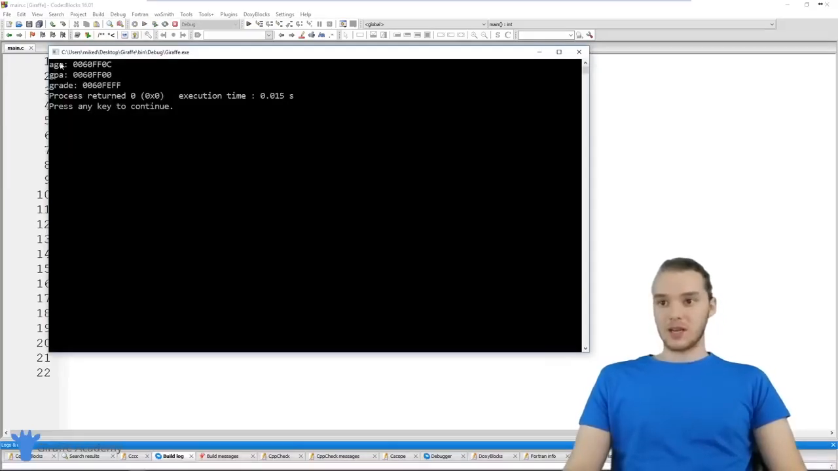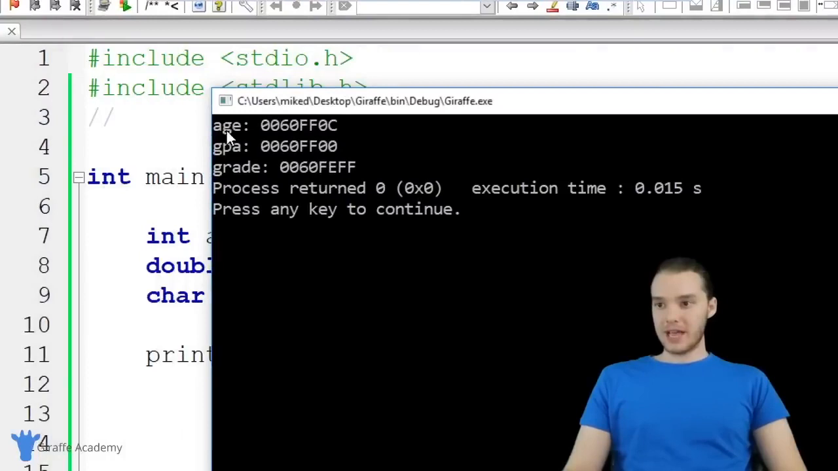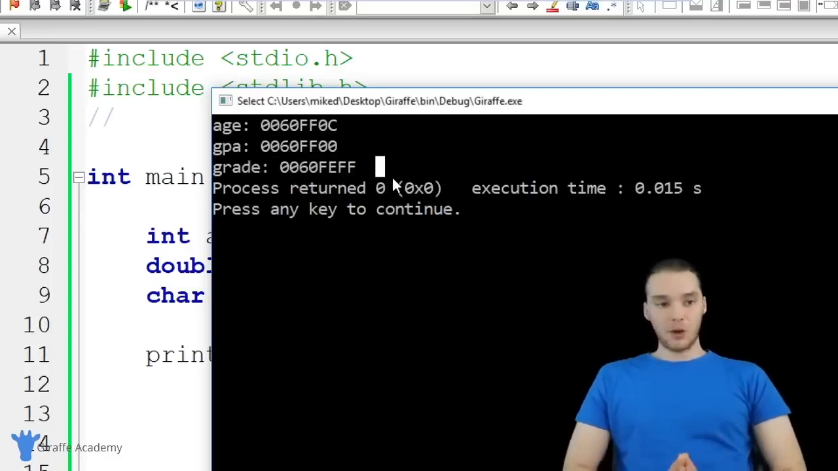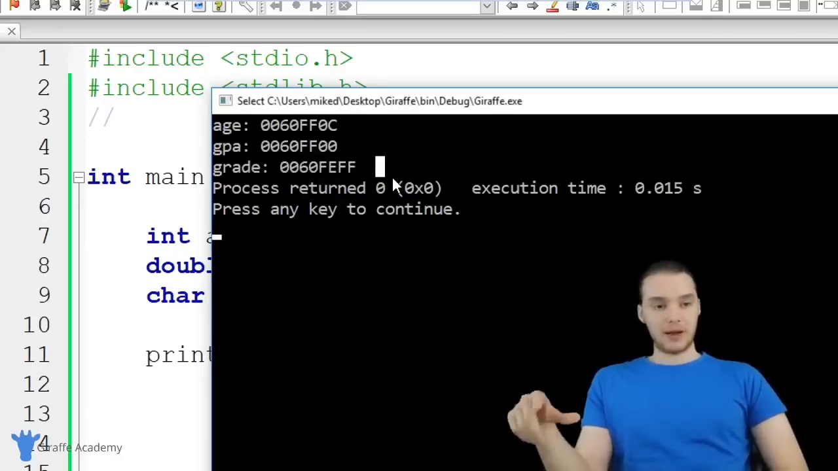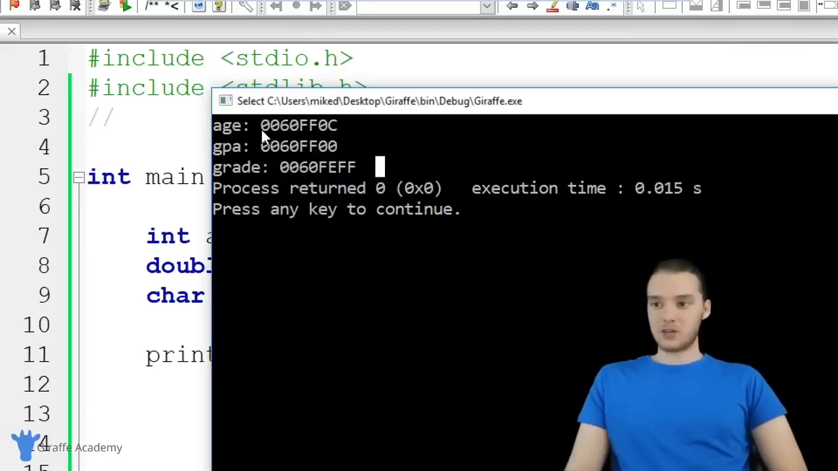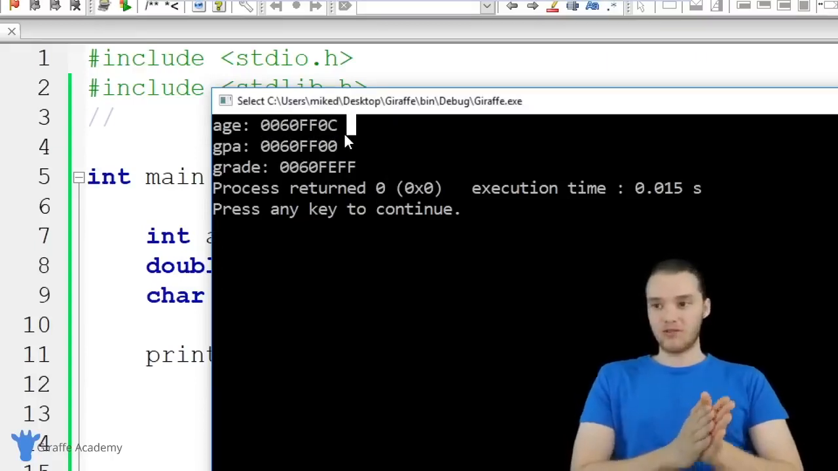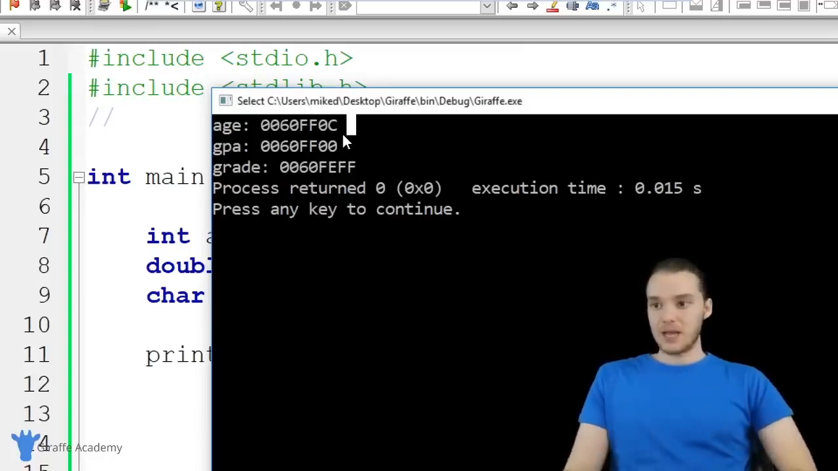So now when we run our program, we should get a nice little list of all of these variables and their corresponding addresses. So you'll see over here, we have age, and it's stored at memory address 0060FF0C. GPA is stored at this memory address, and grade is stored at this memory address. So if you were to go into my computer and go to memory address 0060FF0C, that's actually going to store the value of 30. It's going to store the value that's inside of that age variable. If you were to go to this memory address, you would see the value inside of GPA. If you were going to this memory address, you would see the letter, which was a capital A.